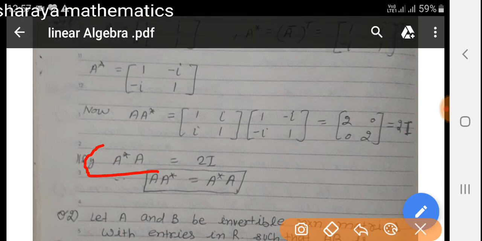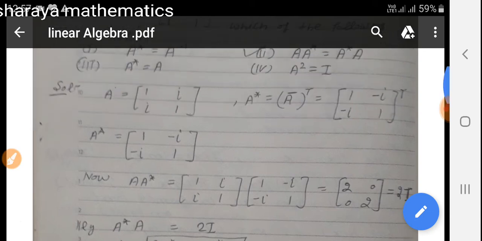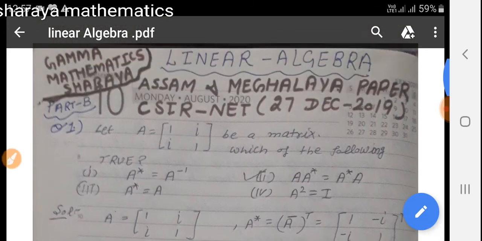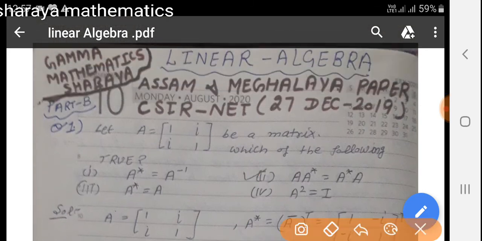Similarly we can compute A star A, that is also 2 times the identity matrix. So we can see that A A star is equal to A star A. So option 2 is the correct option and all the other options are incorrect, because this is a part B question, so only one option is correct. So the correct option is option 2.